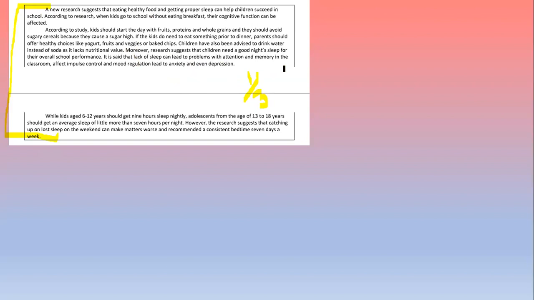First step ये है कि we need to understand the whole passage because हमने first question में अभी first बार ये passage पढ़ लिया है because we had questions on this passage. So हमें idea आ गया है this passage talks about healthy food, proper sleep, that how much adolescent or children should get sleep and what they should eat, what they should not eat. So these are the keywords. Now we have to summarize this passage.